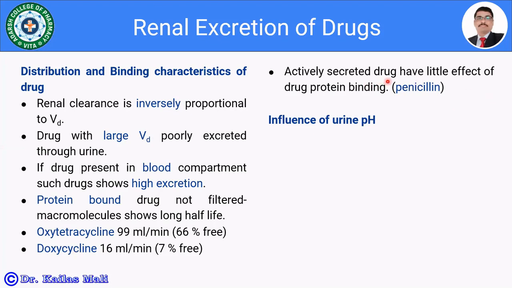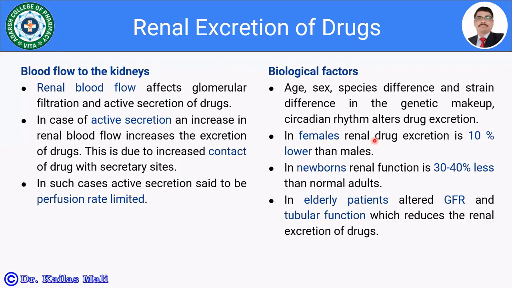Actively secreted drugs have little effect on the drug protein binding. So drug protein binding has little effect on the actively secreted drug, because once the drug reaches the specific site, it is going to be dissociated from the binding site, the PD complex, and it is going to be excreted. For example, penicillin. Let us see the influence of urine pH. Already we have discussed the influence of urine pH under the active tubular reabsorption, isn't it? So I'm not going to repeat over here once again.